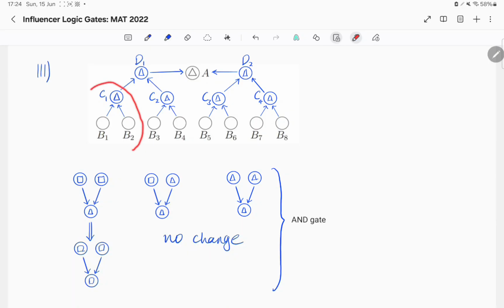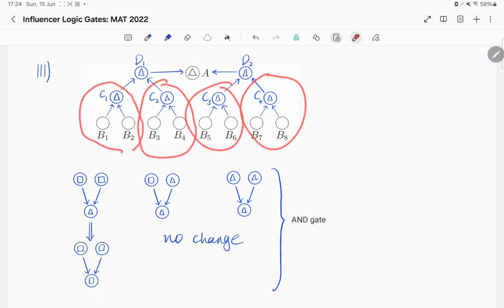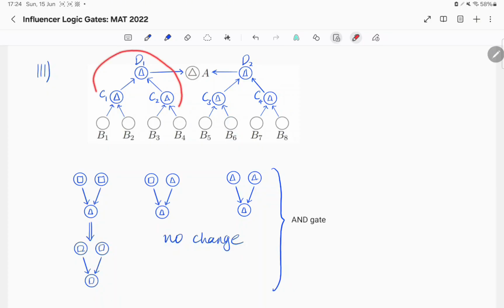Here we have an AND gate, and we also have AND gates here, and here, and here. Similarly, on the next level, we also have AND gates here and here. Finally, for the last AND gate, we have an AND gate here, where D1 and D2 influence A. This system of nested AND gates ensures that when the system stabilizes, the opinion of A will be square if and only if all 8 influencers B1, B2, all the way to B8 have opinion square at the beginning.